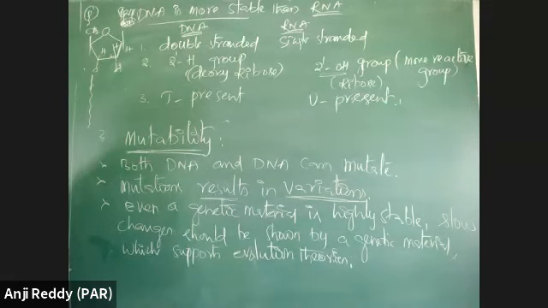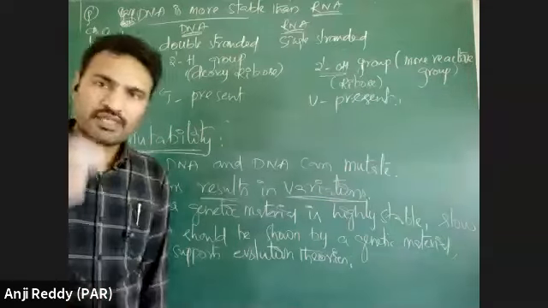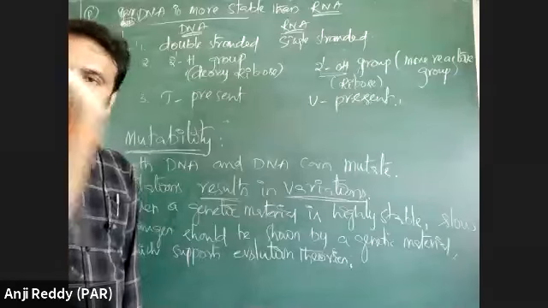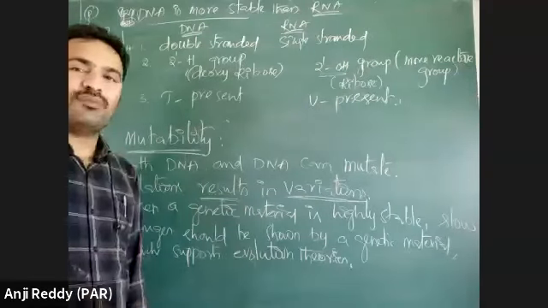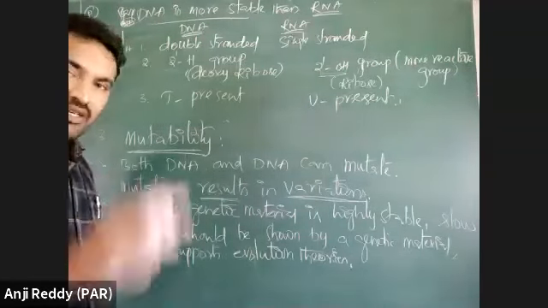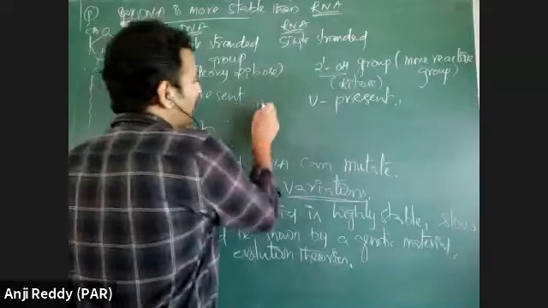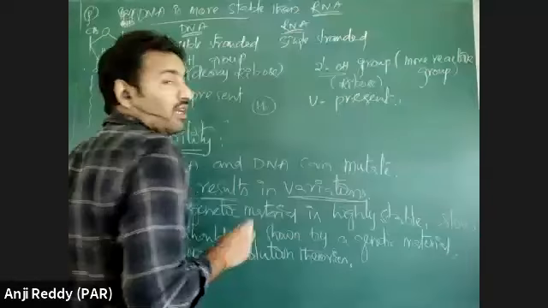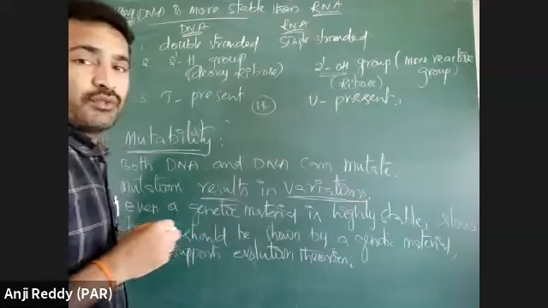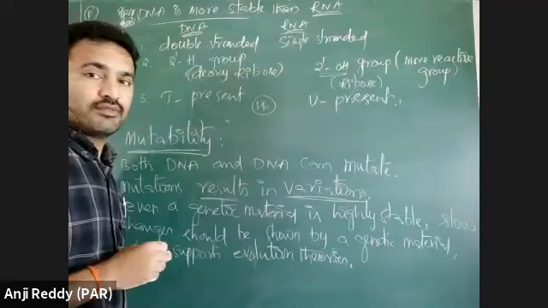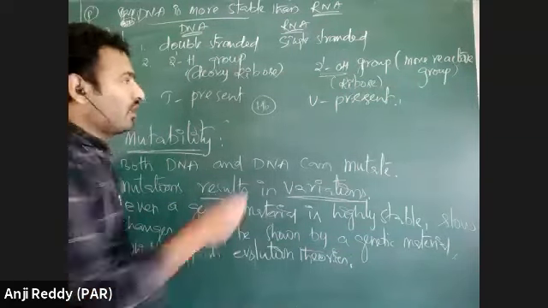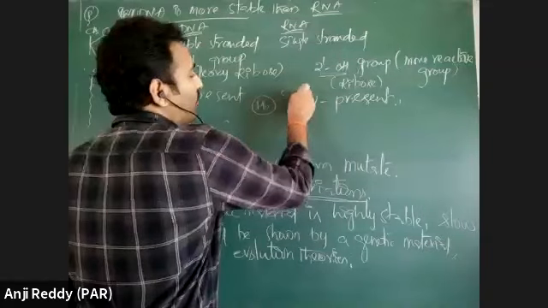Sir, is it possible for them to evolve as a human? Yes, possible, but mutations are occurring naturally. Wait, I will tell you. Hemoglobin is made up of 2 alpha chains and 2 beta chains, with a total of 574 amino acids.